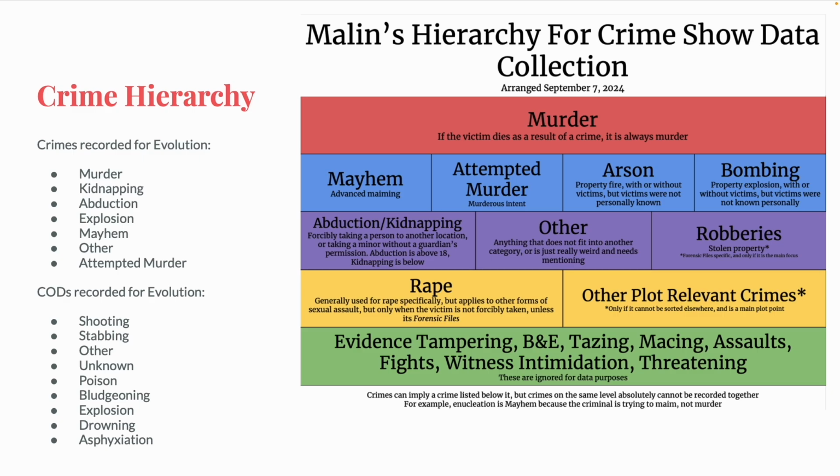But I do want to clarify that stabbing means anything pointy, and other is anything I don't know how else to classify. Unknown is when the cause of death is either never shown, never explained, or the BAU just doesn't know either. And I generally use asphyxiation and strangulation interchangeably, basically cutting off someone's air.